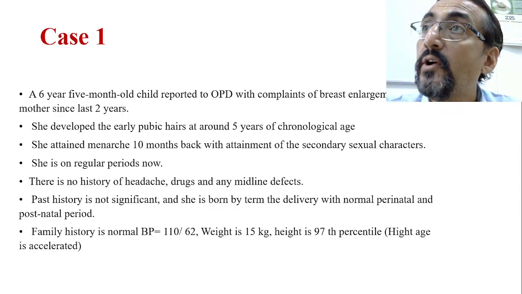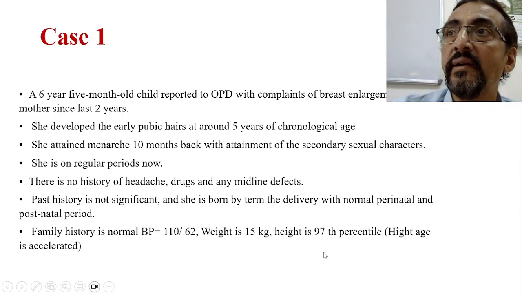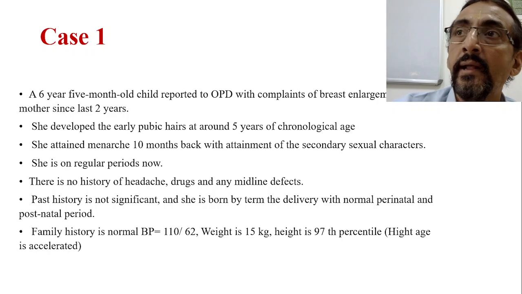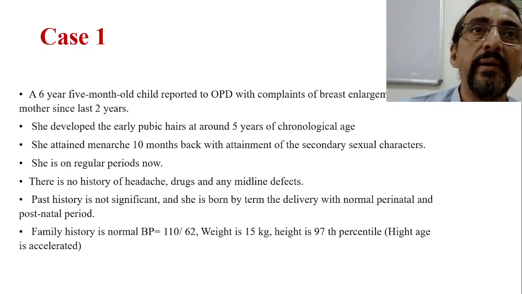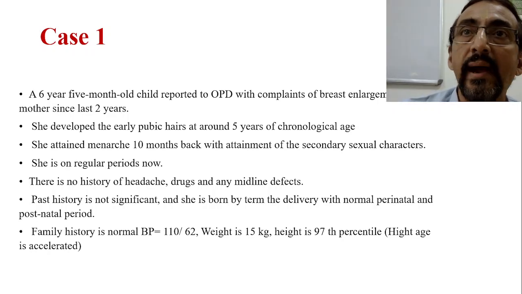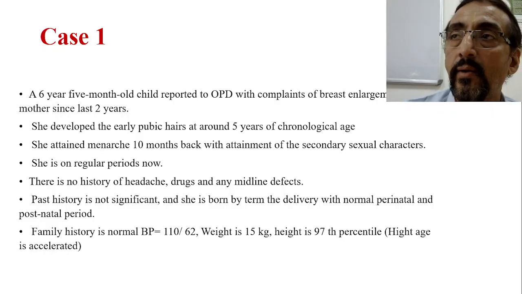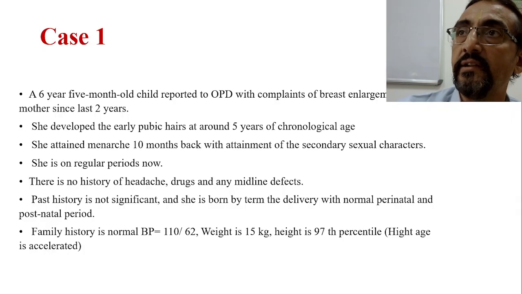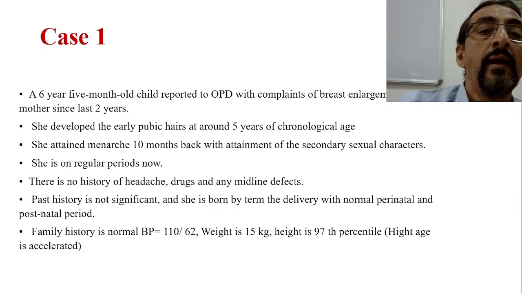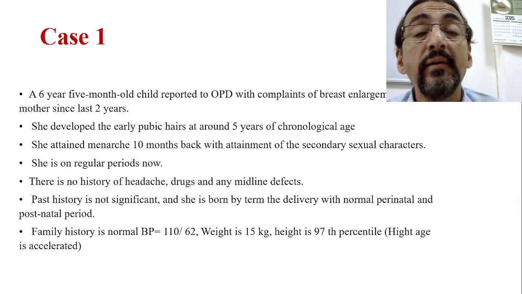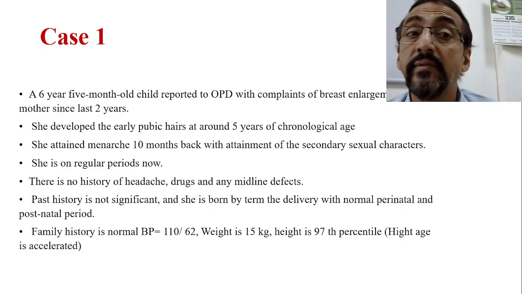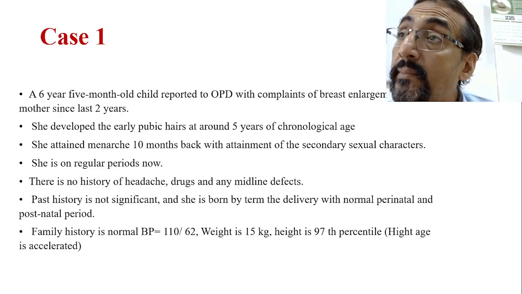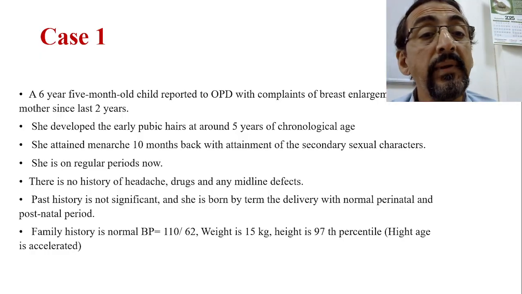Along with that, she attained all the other secondary sexual characteristics, like the changes in the labia minora, labia majora, then pubic pad, then pubic hairs, and enlargement of the breast. Now she is on regular periods. Yes, every month she is attaining the periods.